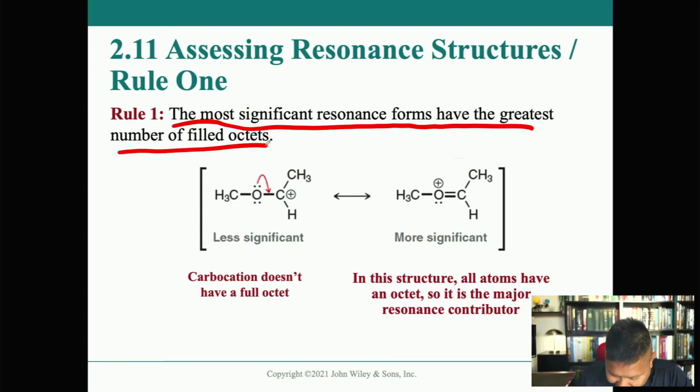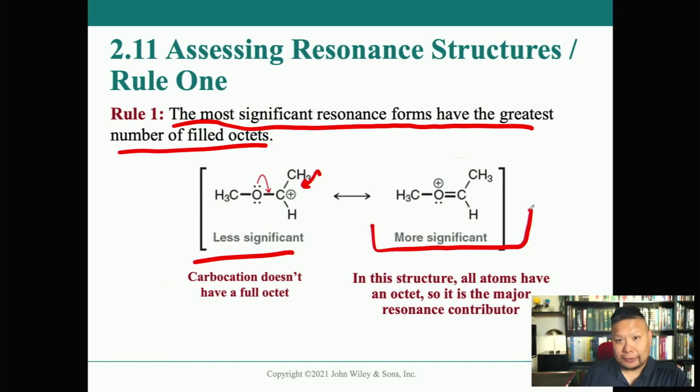So take a look at this here. We have this structure right here, and we have an oxygen with a carbocation. That carbocation doesn't have a full octet, does it? That's why it's got a plus charge. It's missing an electron. Whereas this guy over here, every atom has a full octet. This oxygen here has 1, 2, 3, 4 times 2 is 8, so that's a full octet.